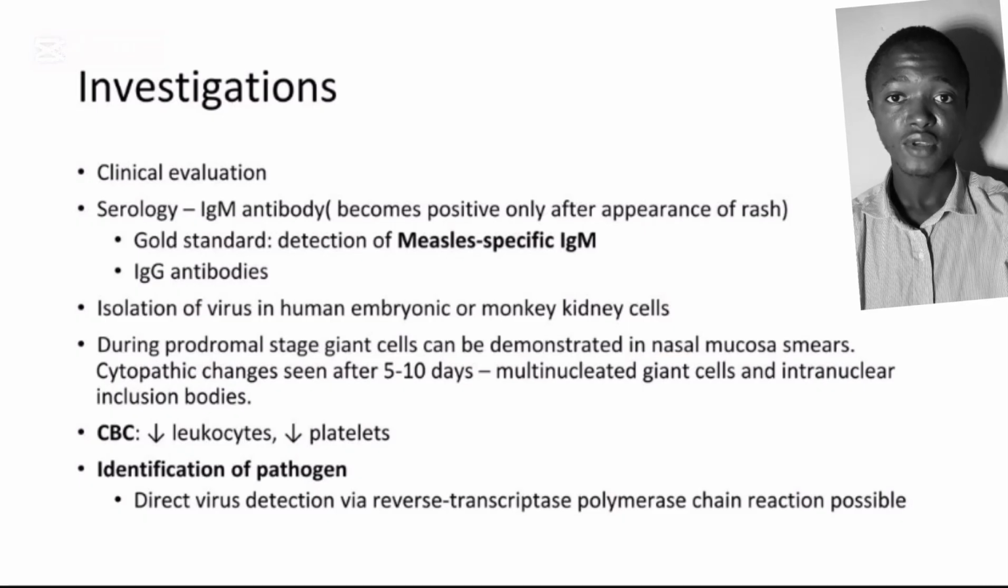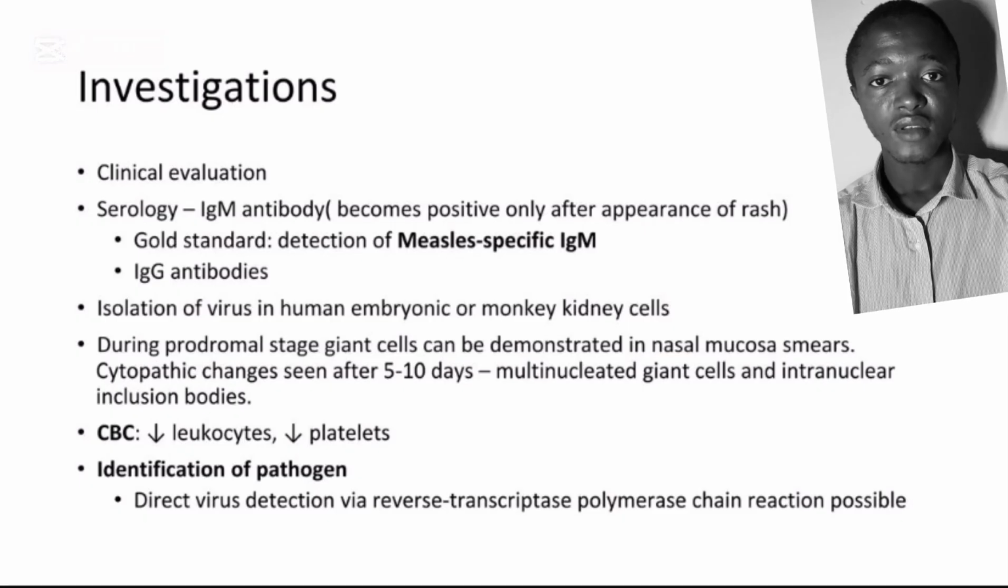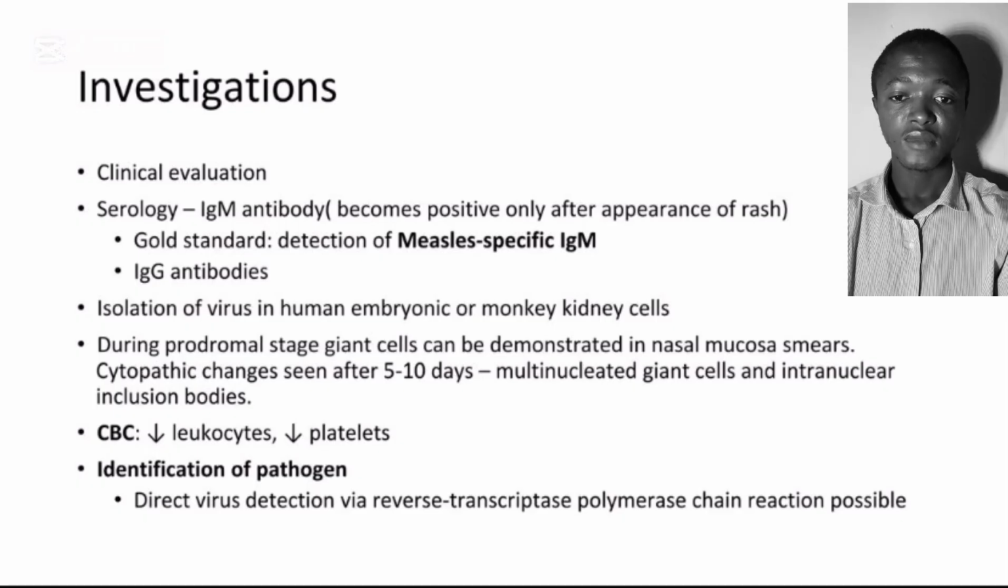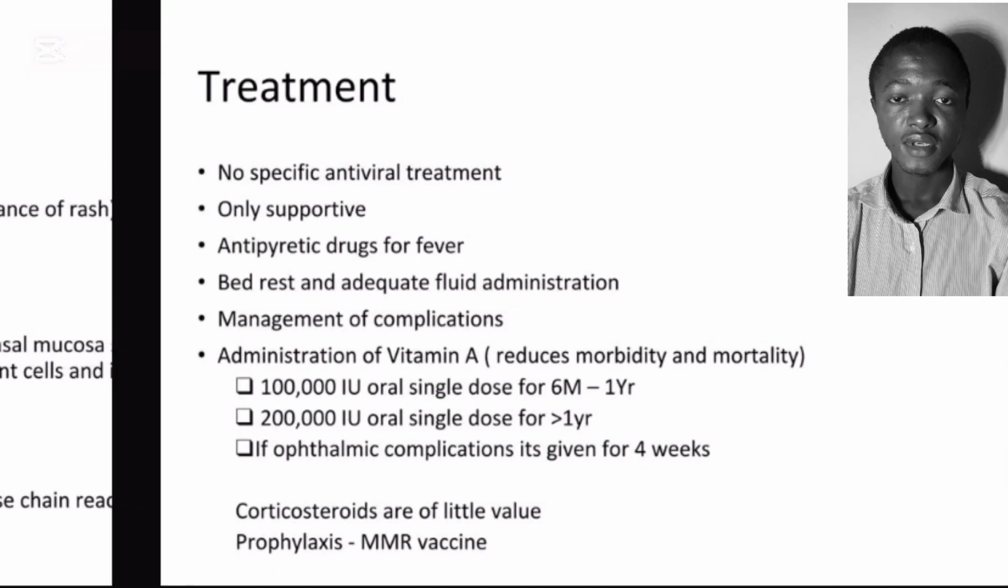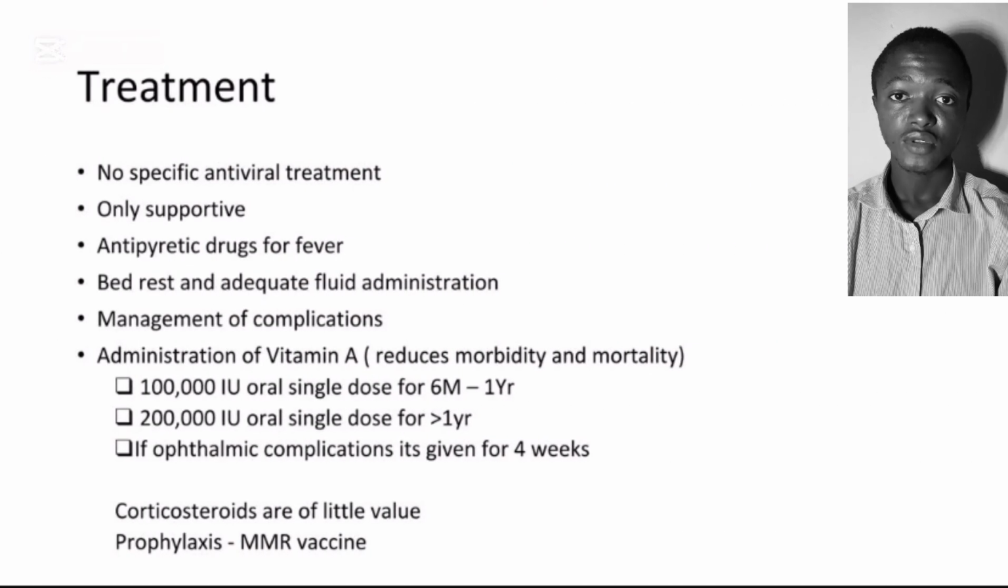Cytopathic changes seen after 5 to 10 days can also be seen, together with multinucleated giant cells and intranuclear inclusion bodies. We can also see a decrease in leukocytes and a decrease in platelets. These are in the blood. And identification of pathogens, how do you identify them? We identify them using direct smears.